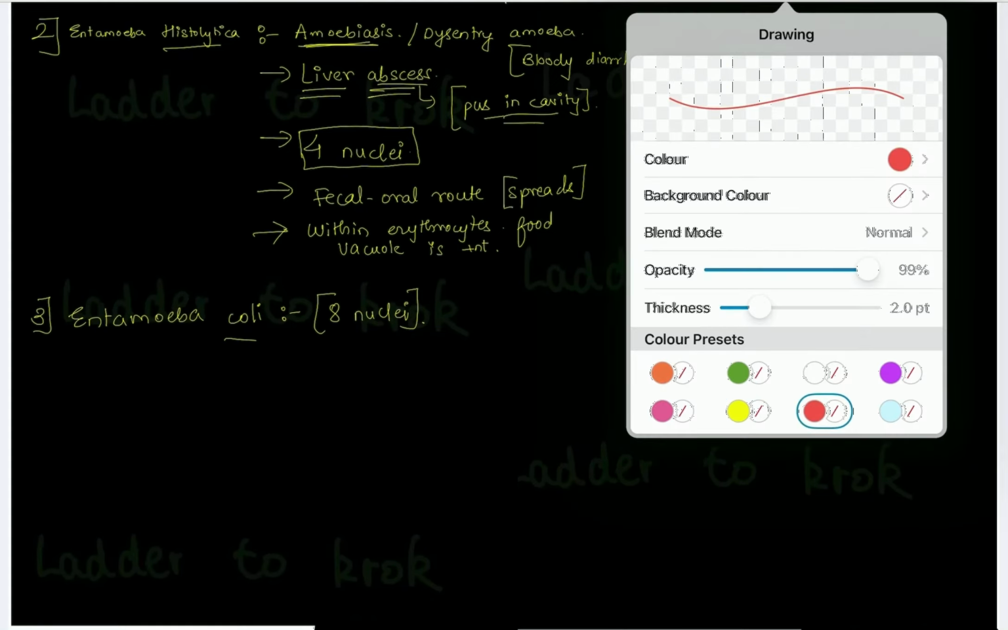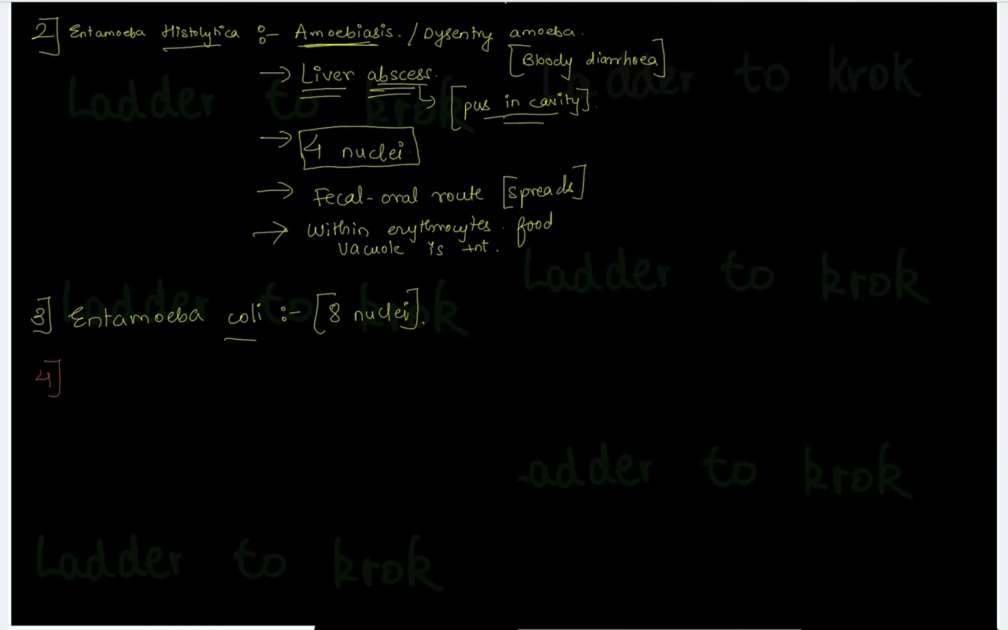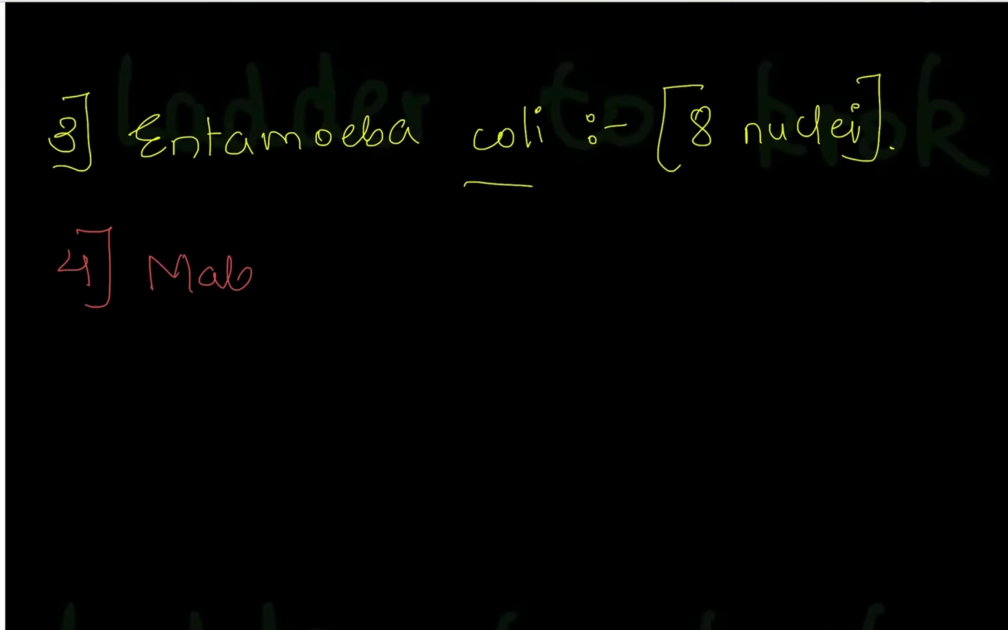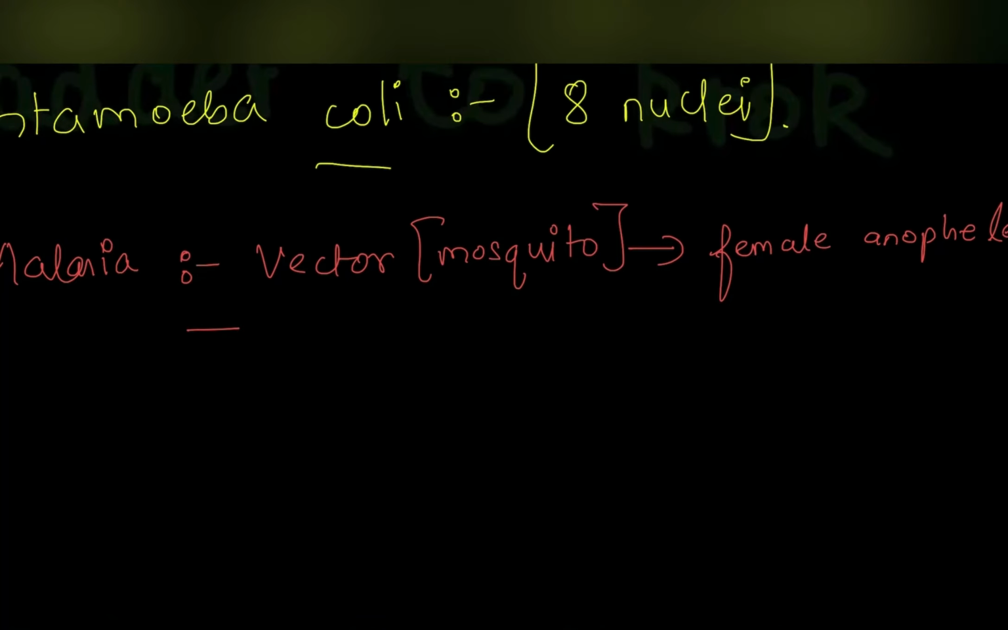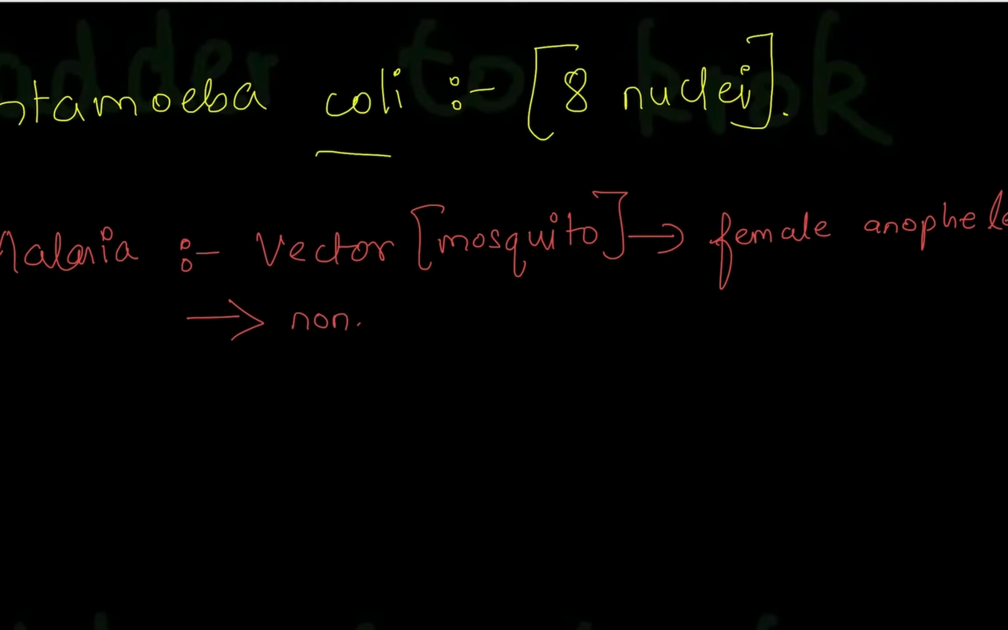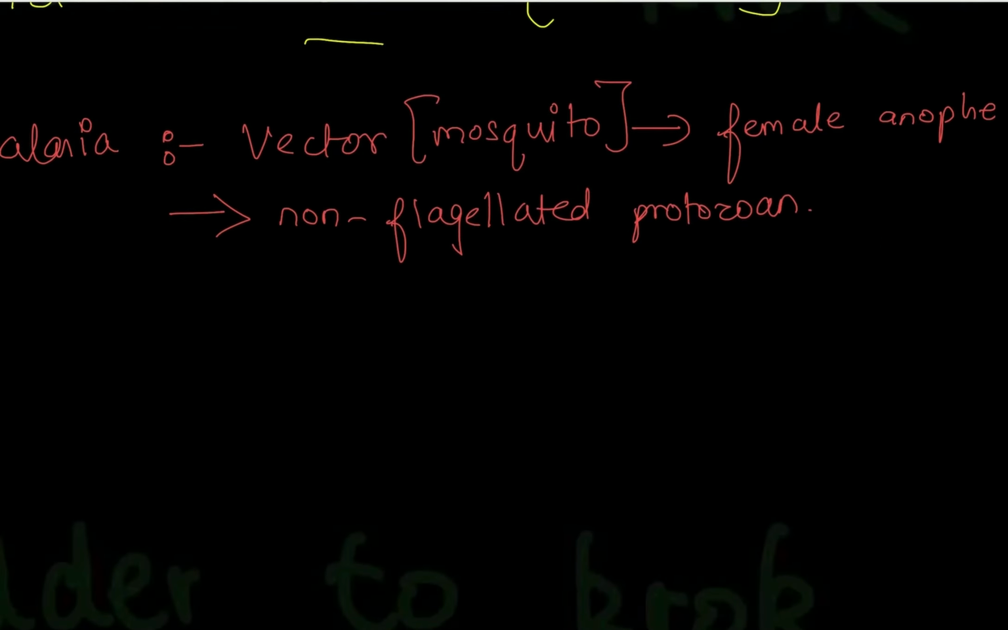Let's do the next protozoan, the fourth protozoan, that is malaria. Malaria is a disease and it is caused by a vector which is a mosquito. The vector is a mosquito, and the name of the mosquito is female Anopheles. Now you should remember the name of this mosquito, very important. Okay. Second thing that you should know is that it is a non-flagellated protozoan, so it doesn't have any flagella.